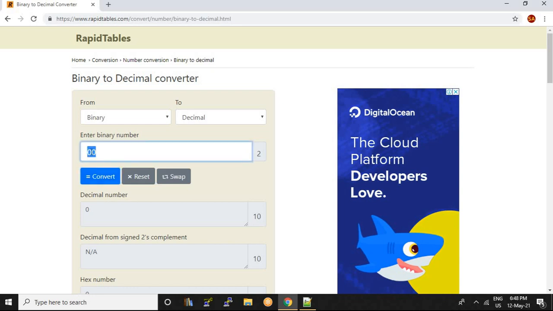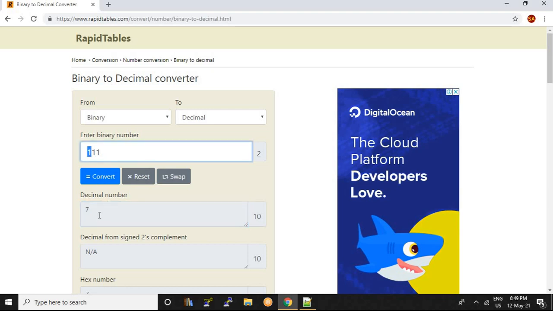So it's 0. 0 1, convert, it's 1. Next 1 0, so it is 2. Next the combination 1 1, so 3. In the same way, considering 3 bits, 1 0 1, convert. So 1 0 1 in decimal is 5. And if I give 1 1 1, convert, the decimal value of the binary number 111 is 7.